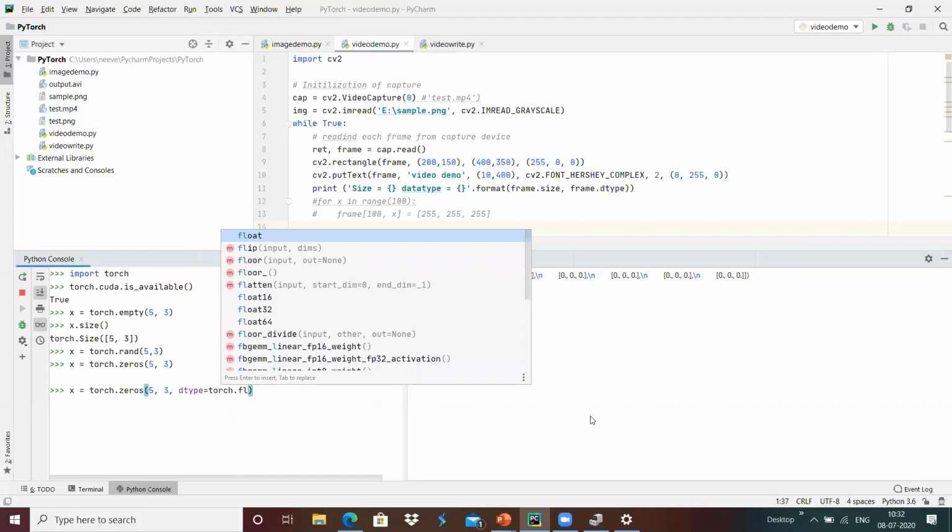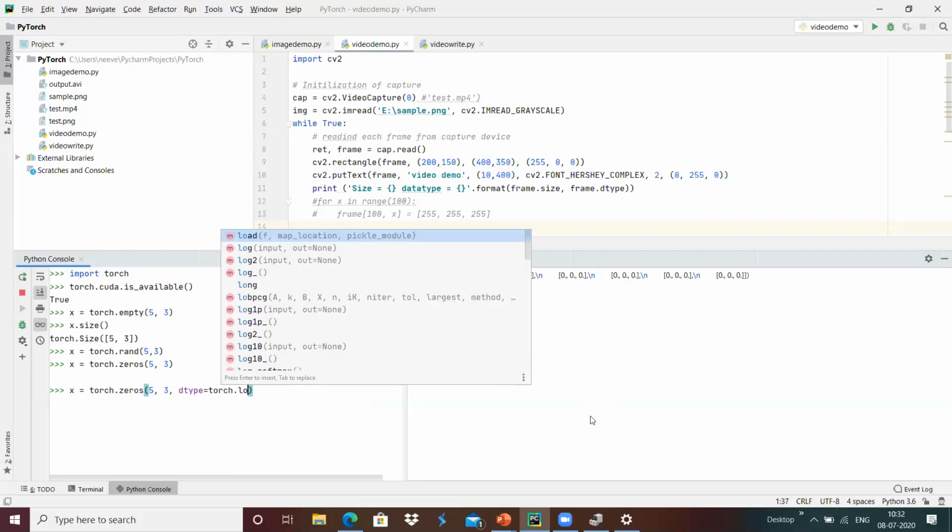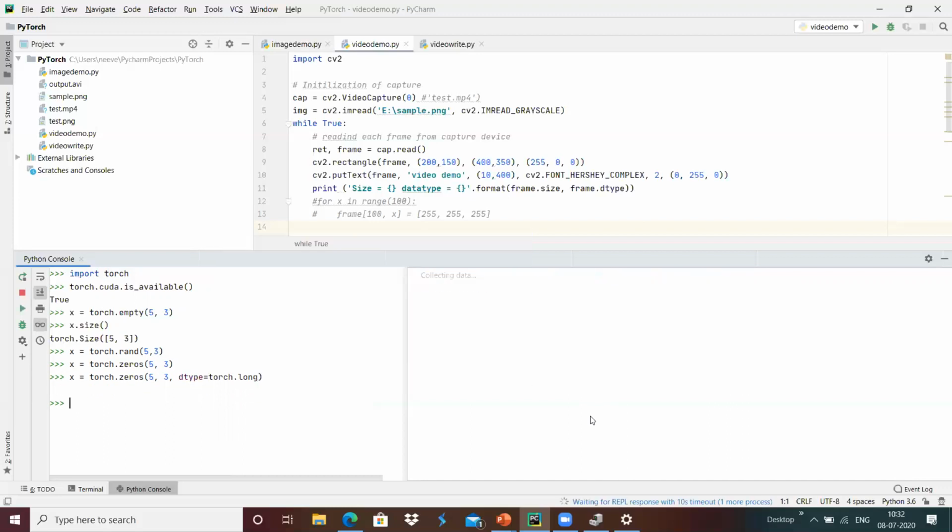The data type of the tensor elements can be defined here. I'm going to define the data type of long, and after creation we got the output tensor with 5 rows and 3 columns.